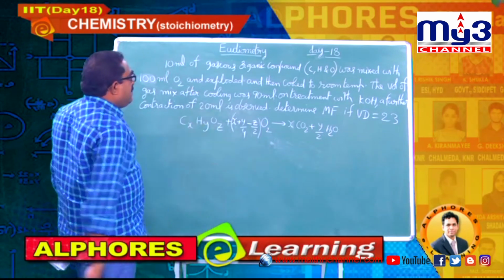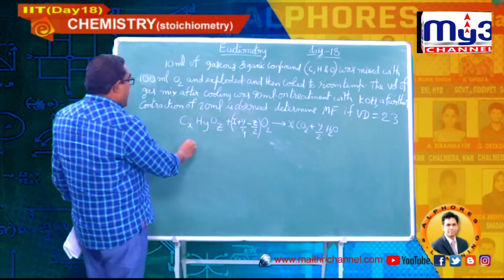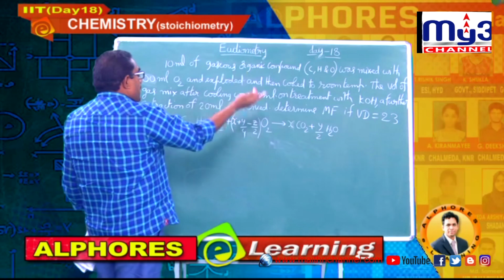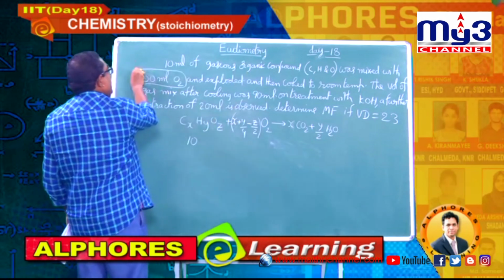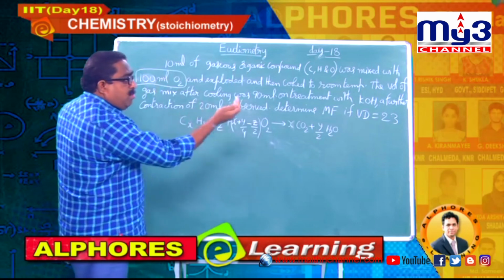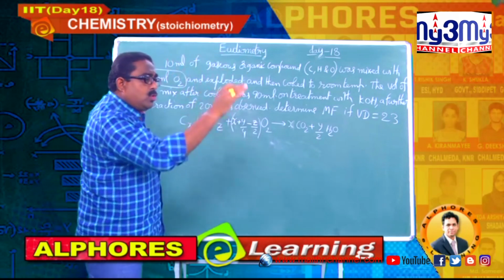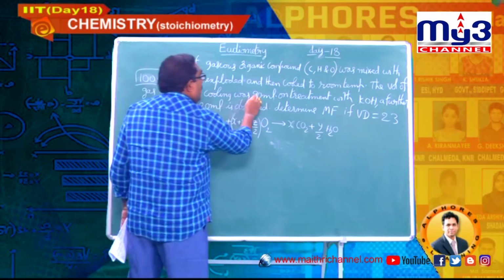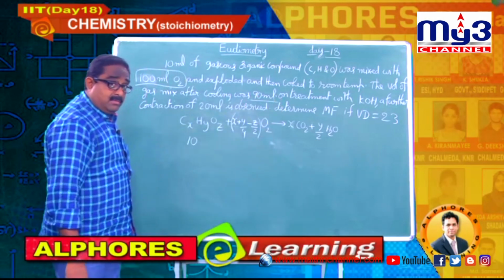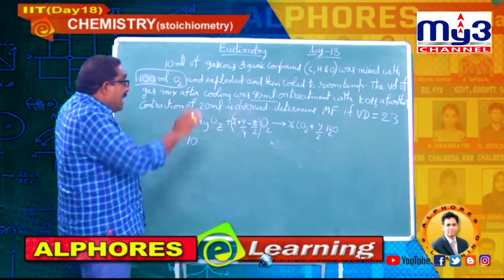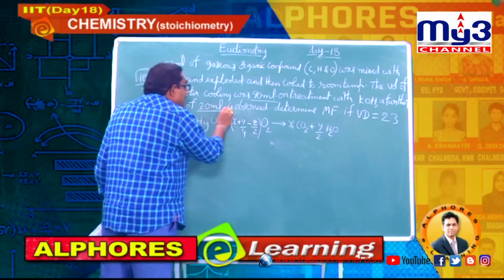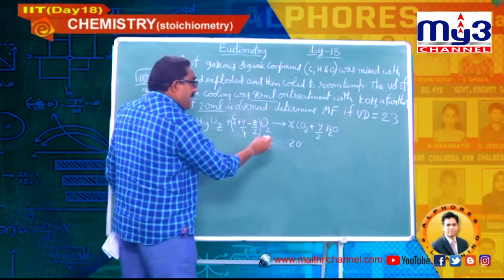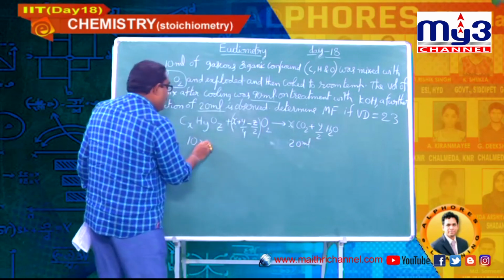Now, let me write the given data. 10 ml of this compound undergoes combustion. It has been mixed with 100 ml oxygen, and then explosion takes place and the reaction mixture is finally cooled to room temperature. Water gets liquefied, leave it. After that the volume is measured as 90 ml, and after passing KOH there is a decrease of 20 ml. So, simply you can say 20 ml of carbon dioxide is obtained.